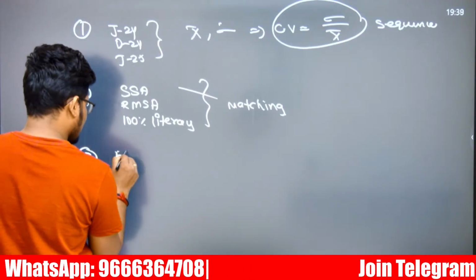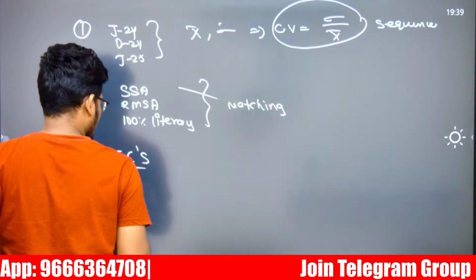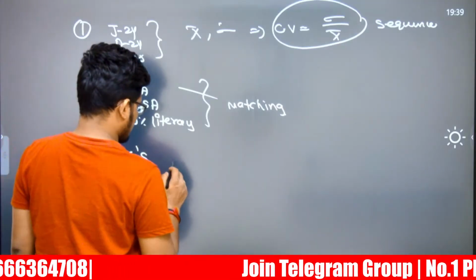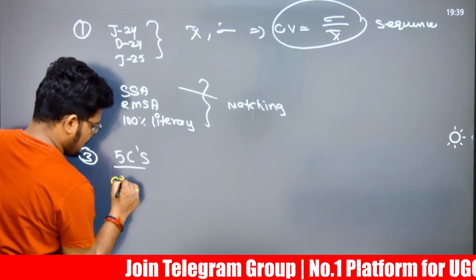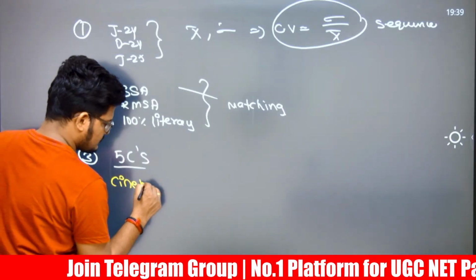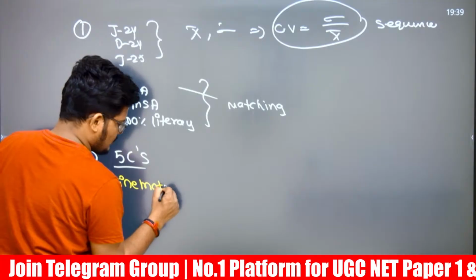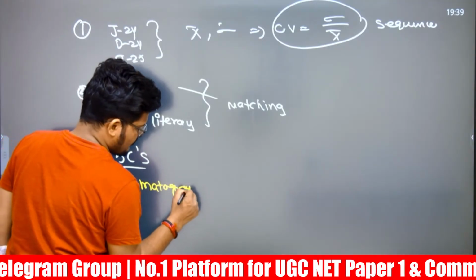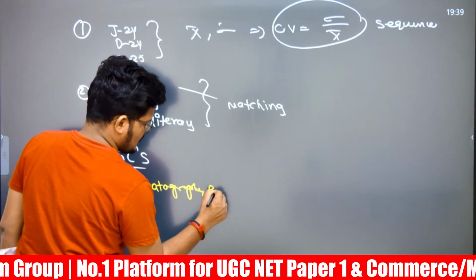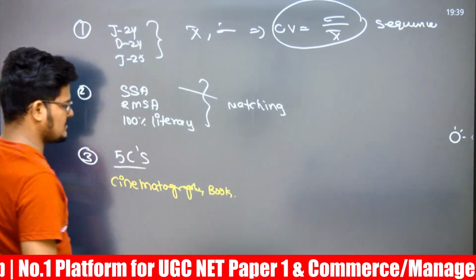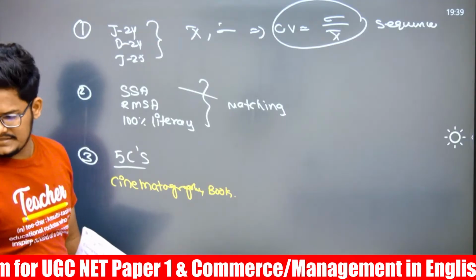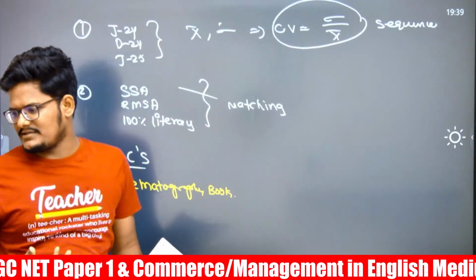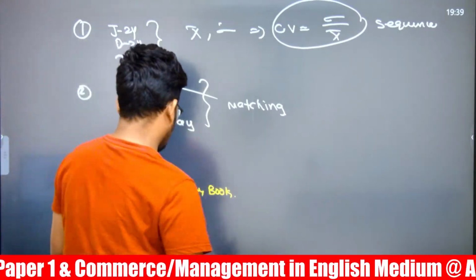The third question is related to the 5 C's of cinematography. There is a cinematography book with the 5 C's. I will tell you the concept also so that you can remember for tomorrow. So what are the 5 C's which were mentioned in this cinematography book?